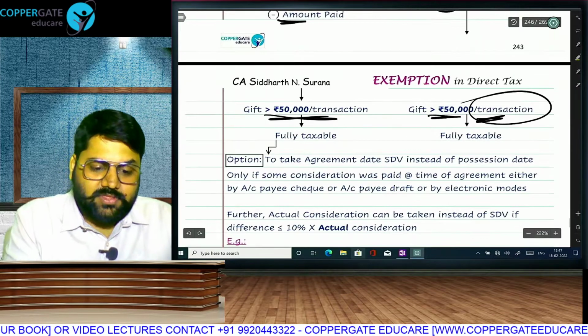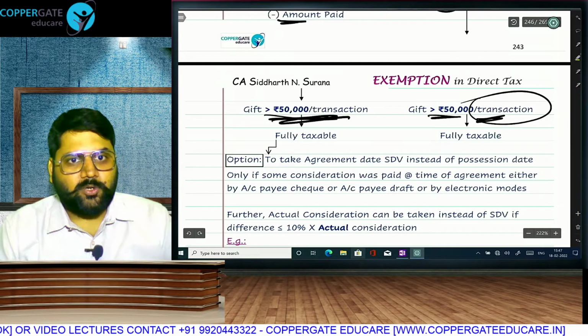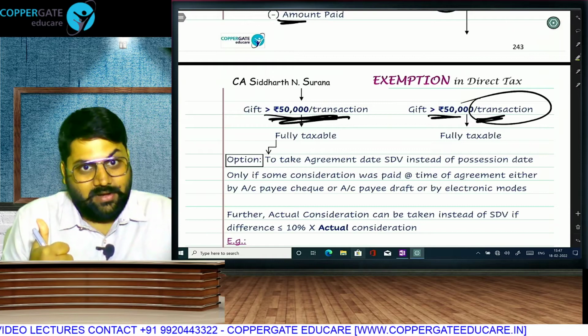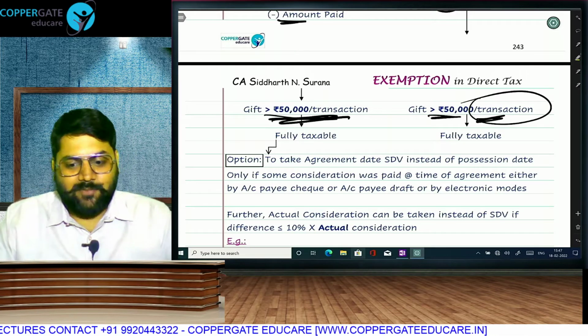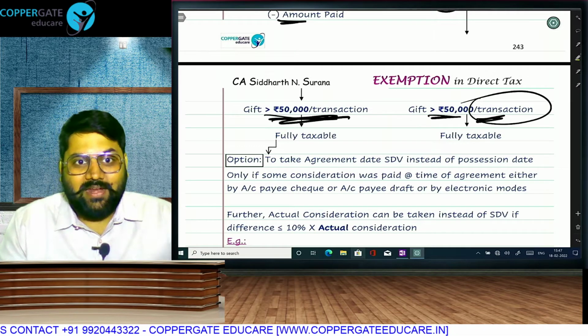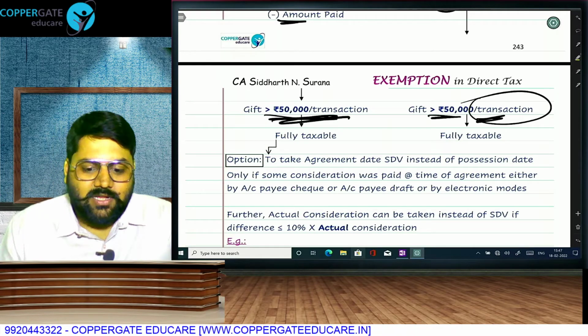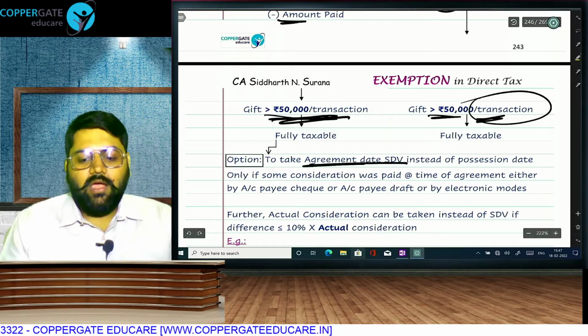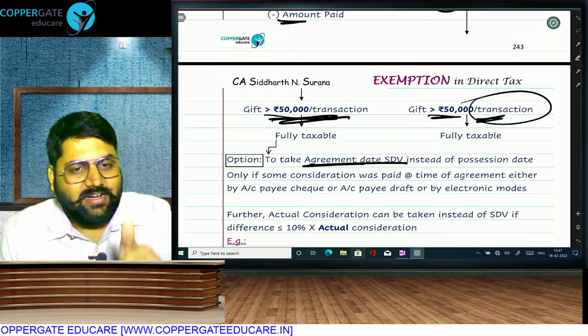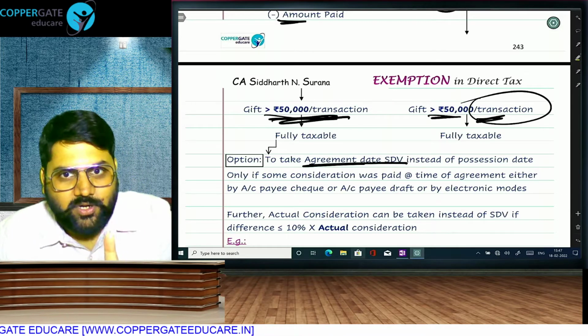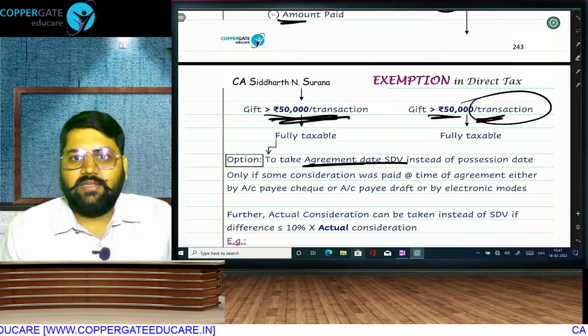Okay, but for this inadequate case, it is possible that I book my property under construction and after 5 years I get possession. So at that time I will not pay anything extra. So there will be a difference at the time of agreement and at the time of possession. We will have the facility to take the agreement date stamp duty value, the same facility as in 50C, the same facility as in 43CA, the same facility here also.